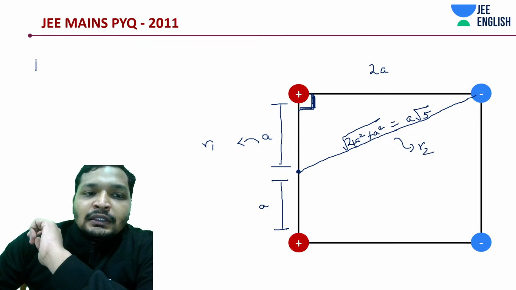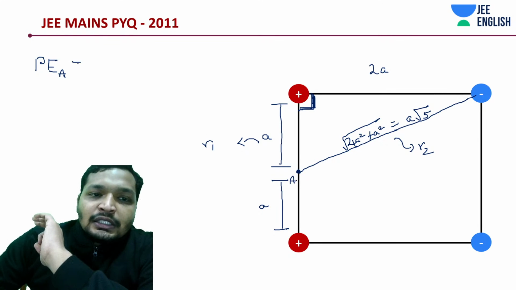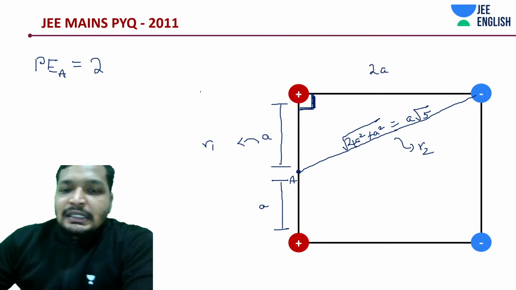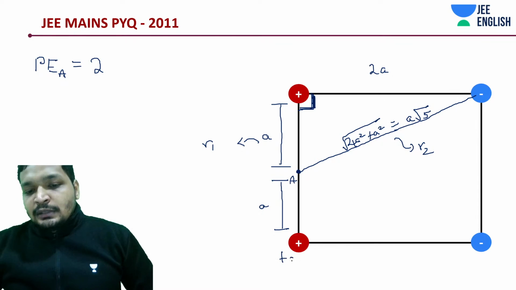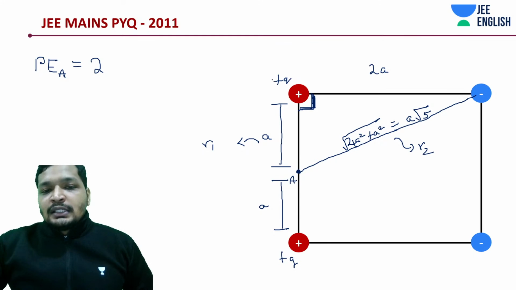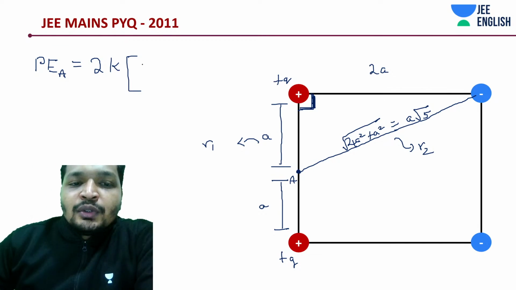If you remember, what did I say? Potential energy at A I am going to calculate. It's going to be 2 times, since it's symmetrical from the positive charge and positive charge. This is plus Q, this is also plus Q, both are at distance A. 2 times K into, just taking out that small q inside.